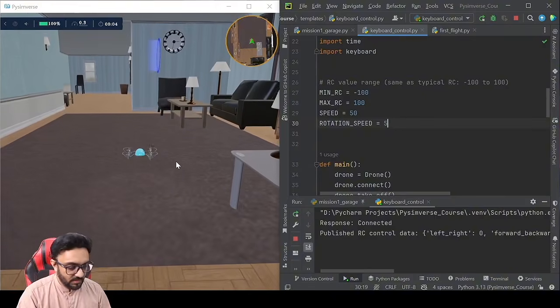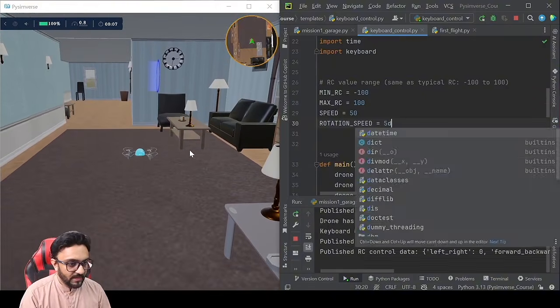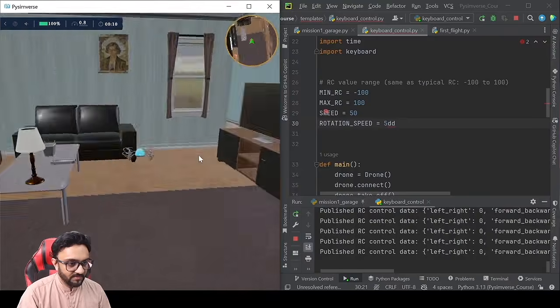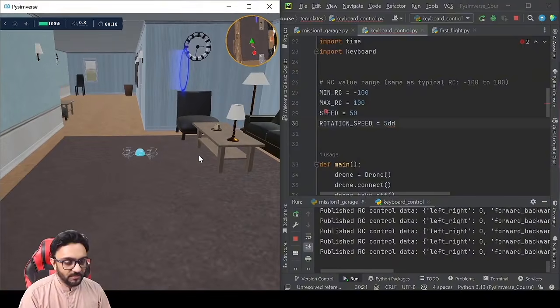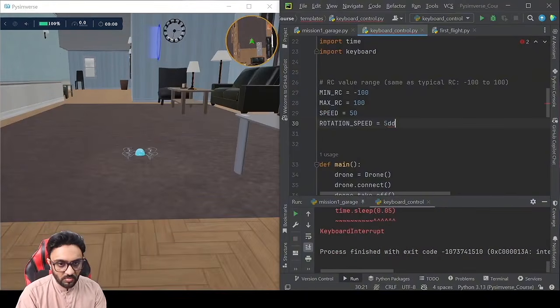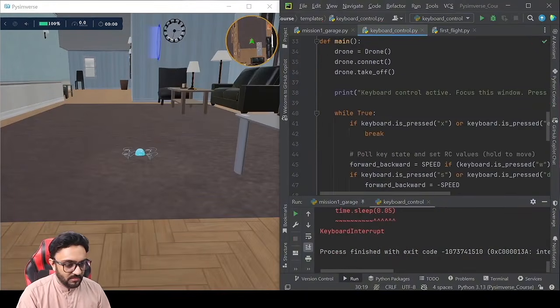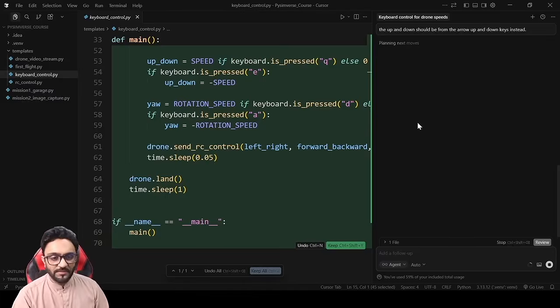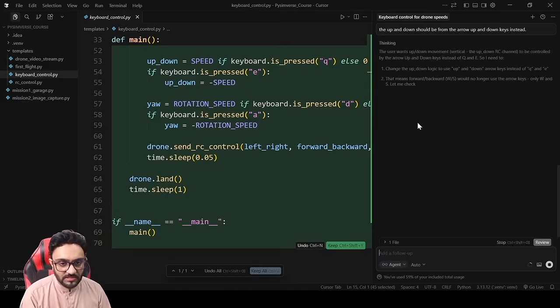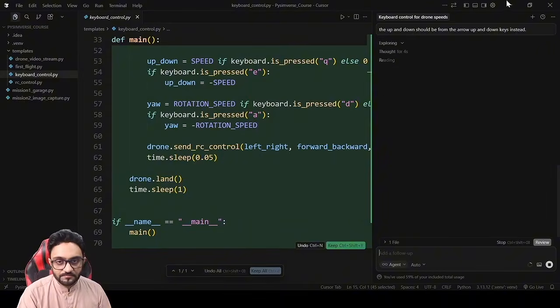Connected, and there you go, our simulator is up and running. And if we press, okay, there you go, now it's much better, right? So we can move around and we can go up. It's a little bit tough to go up and down, so we can say that the up and down should be from the arrow up and down keys instead. So rather than doing the same forward and backwards using the arrow keys, we can do up and down with that, right? So that will be a little bit easier, I believe.